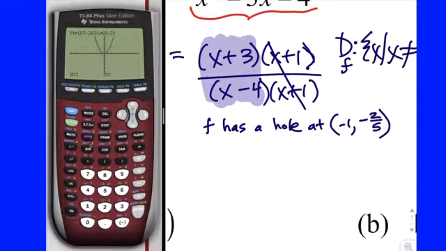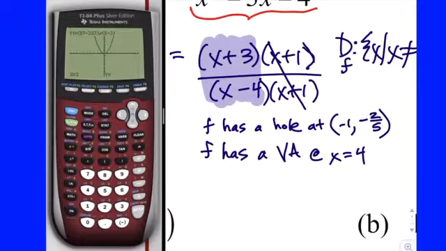Now, the other value that gives you 0 in the denominator is 4. Can you remove the x minus 4 factor from the equation? Nope, you can't. And so it's a non-removable infinite discontinuity, also known as a vertical asymptote. If you plug a 4 into the top, you get 7 over 0. And remember, non-zero over 0 means vertical asymptote. So we could then say that f has a vertical asymptote, VA, you can abbreviate it, at x equals 4.